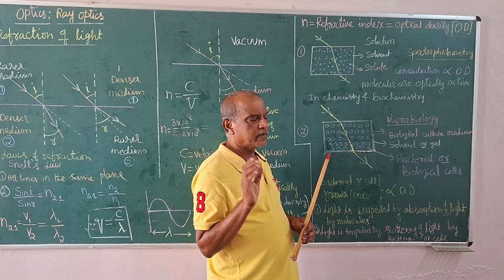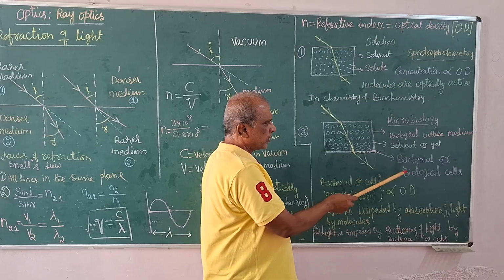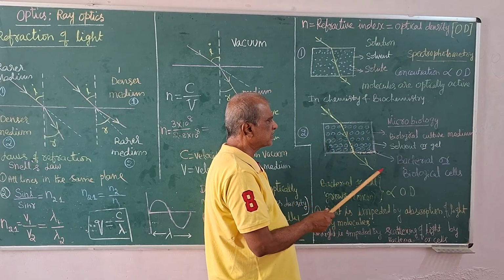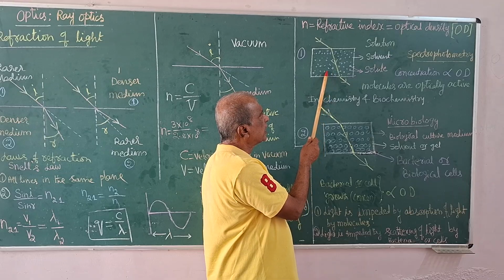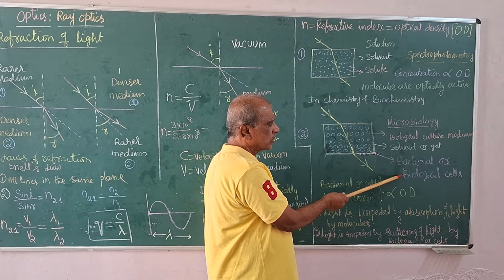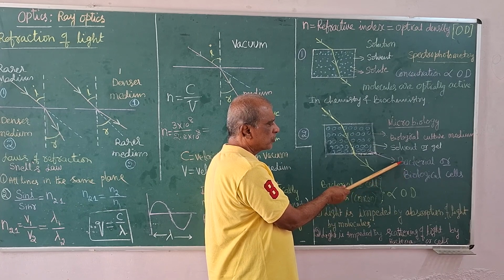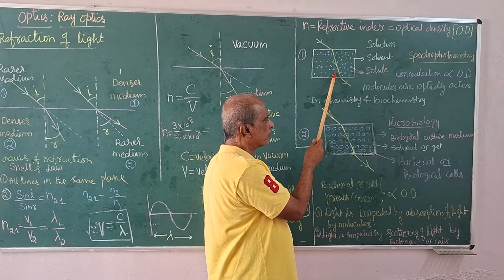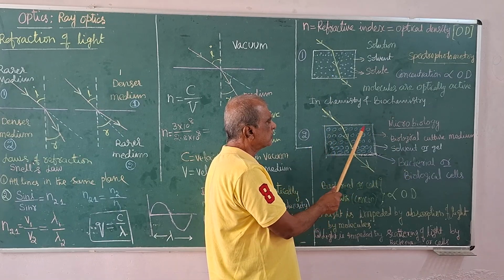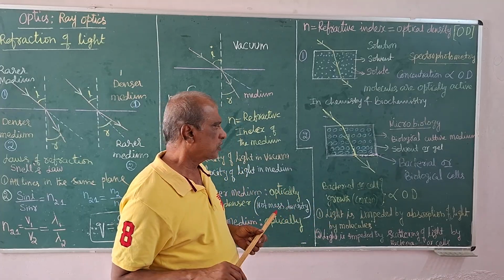Bacteria are single cells. Compared to a solution with nano-sized molecules, these are micro-sized, so the particles are bigger, and the solution looks turbid or cloudy.